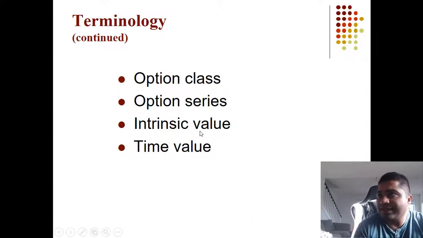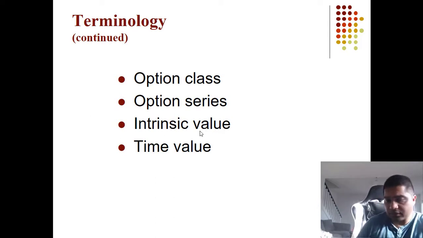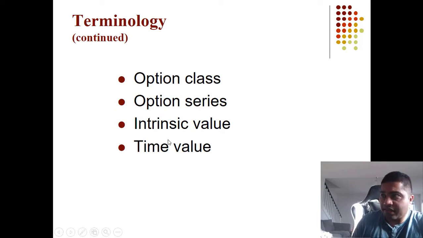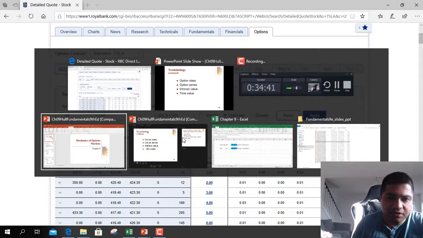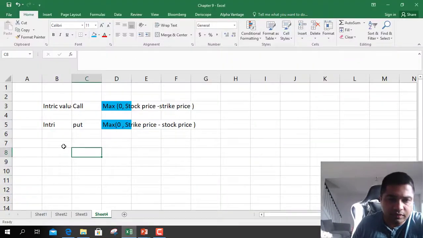Intrinsic value we have already discussed. For call option, there is a formula. For put option, there is a formula. Time value is if the option premium is above intrinsic value. If the option premium is above intrinsic value, then there is a time element involved. So that is the time value. So I'll write down the formula for it.